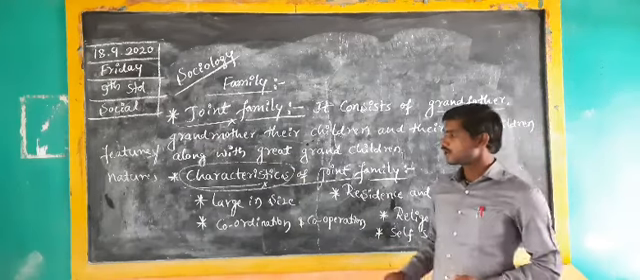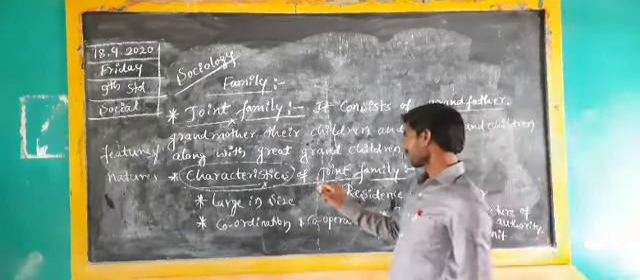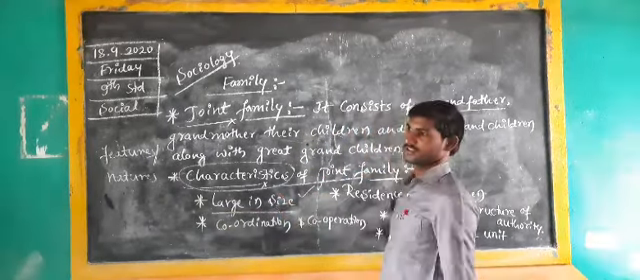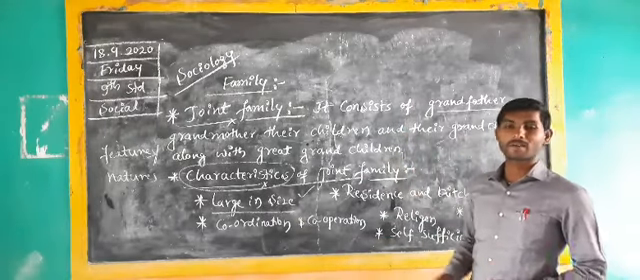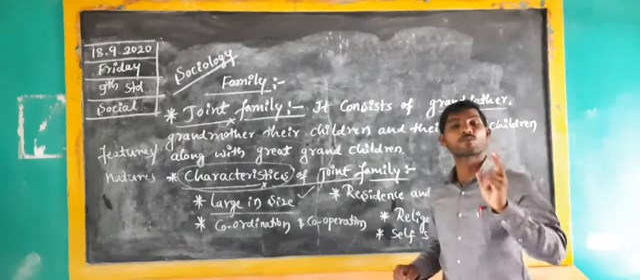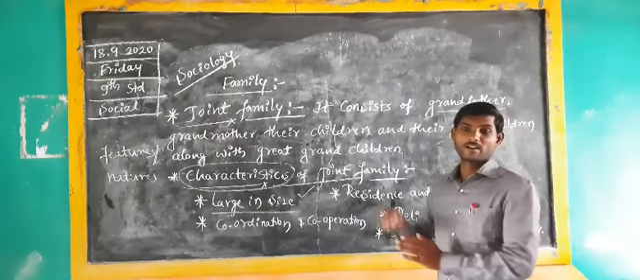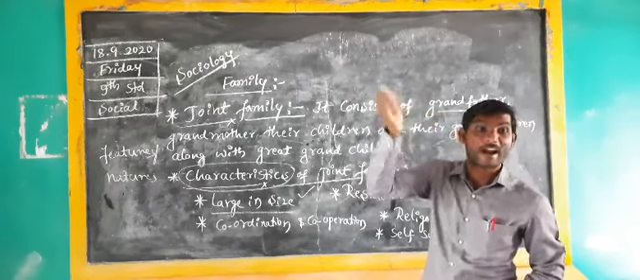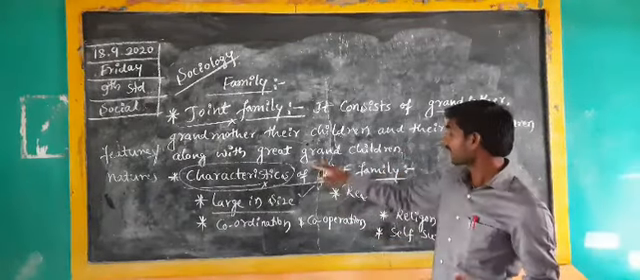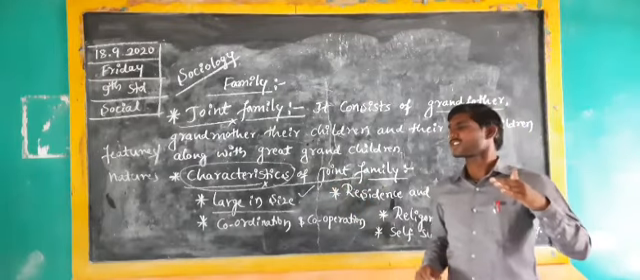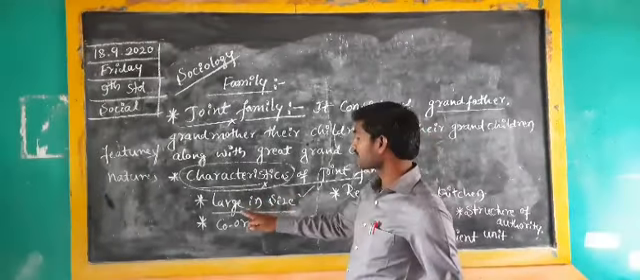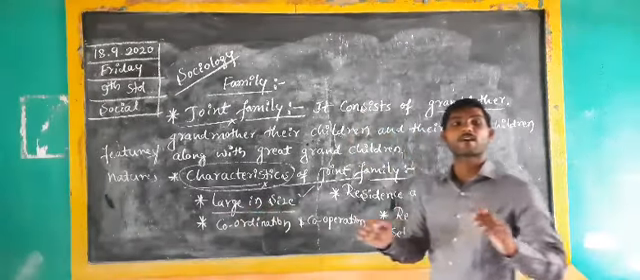There is no change. So the very first characteristic of the joint family is that it is large in size. What is the size of the joint family? It is very large in size. Why? Because it has a minimum of 2 or 3 generations of people: great grandmother, great grandfather and their children, grandmother and grandfather, their children and great grandchildren. All these generations are there in that family. That's why it is considered large in size. The size of the family is very big.